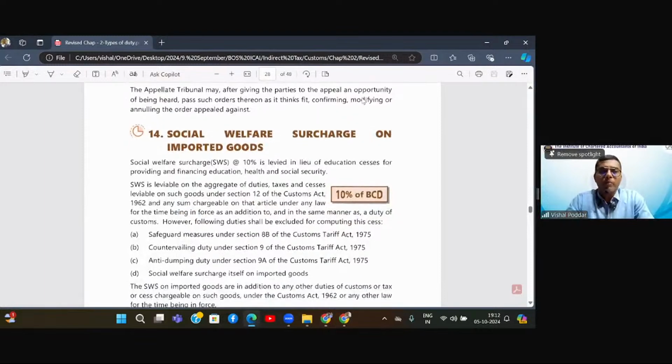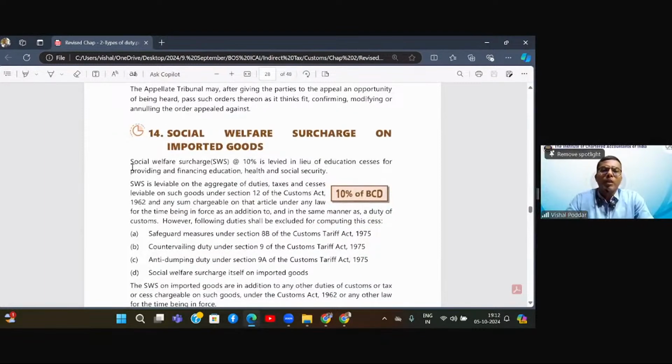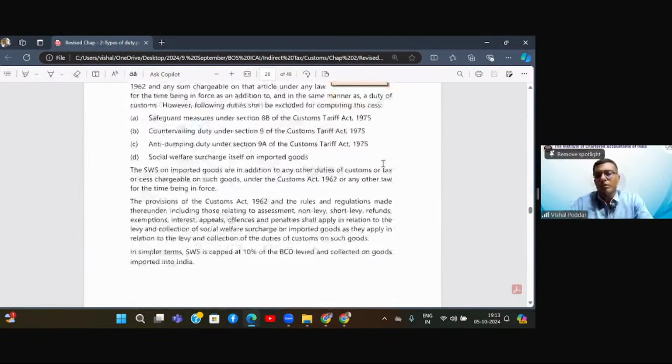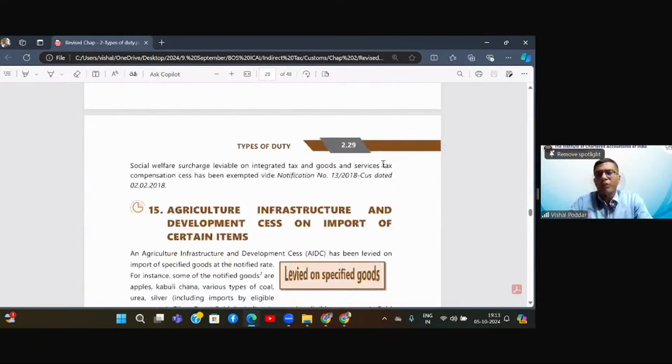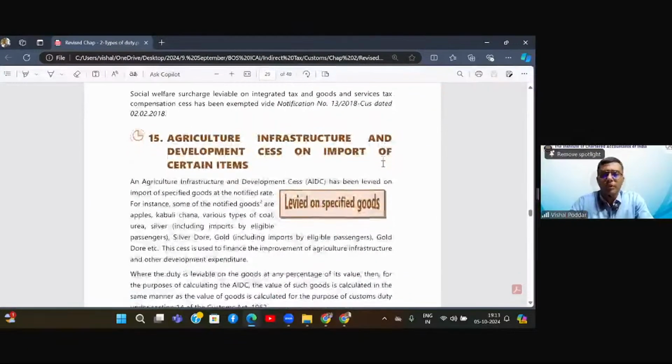Then, similar to the education cess in income tax, we have the social welfare surcharge on imported goods. It is levied at 10%. This is instead of the education cess. Over there, we are levying the education and health cess. Here it is called the social welfare surcharge. The point is similar to what we do in case of education cess in income tax.